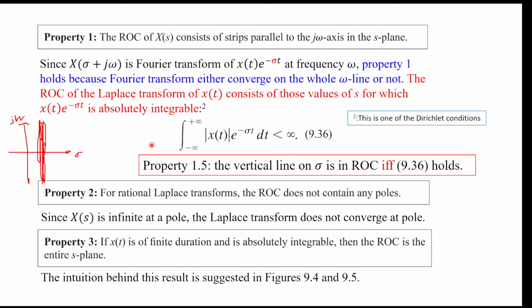So this equation needs to be satisfied by your signal. Then we think this vertical line at sigma is inside the ROC.